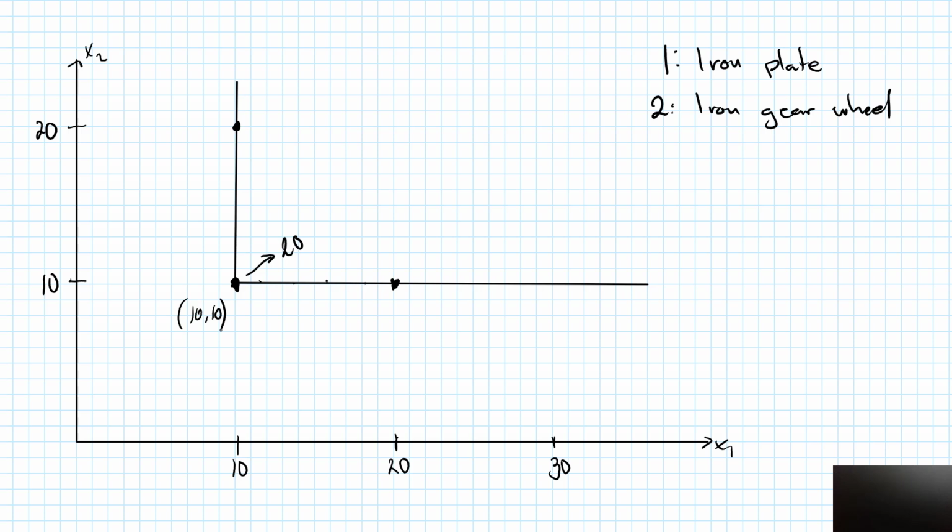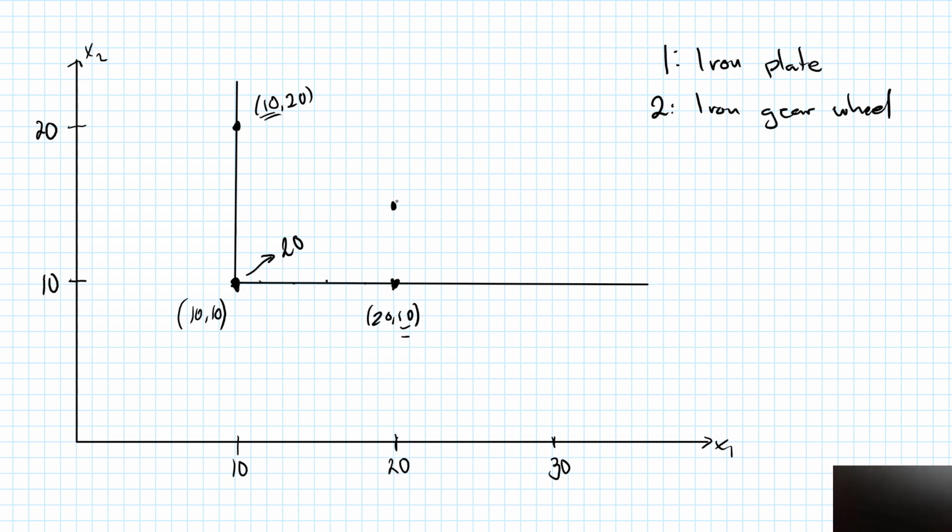The point here is that the only number I care about is the minimum value of x1 and x2. Here I have 20,10, and the only important number here is this 10. Here I have 10,20, and again I care about this 10, since I need precisely one iron plate and one iron gear wheel to produce two transport belts.